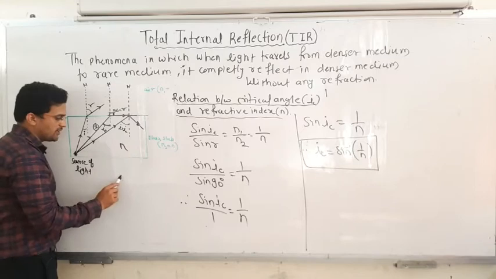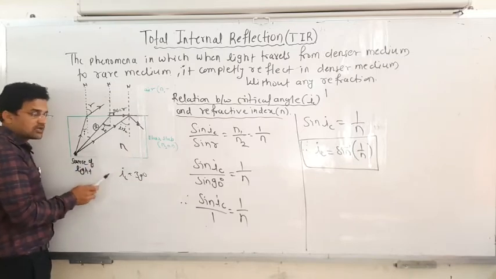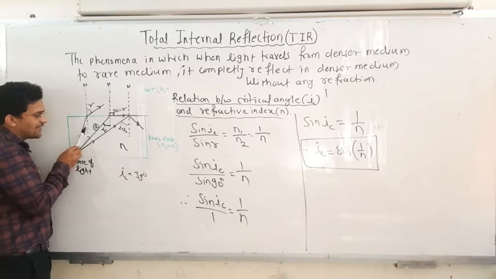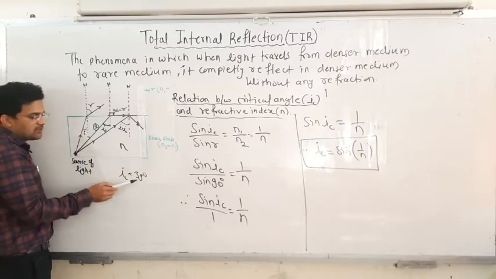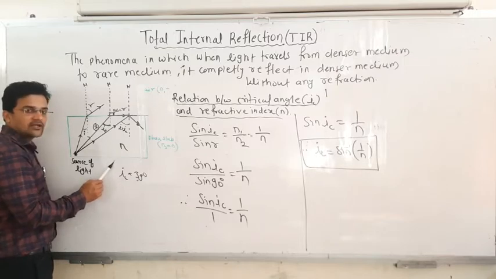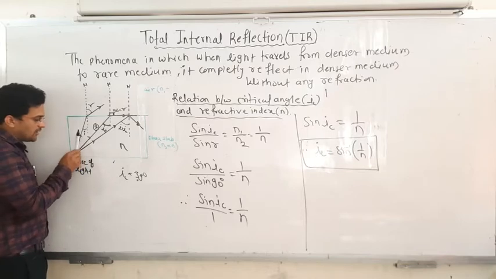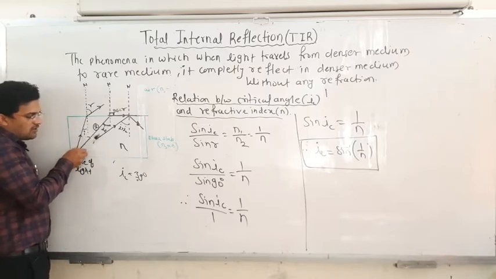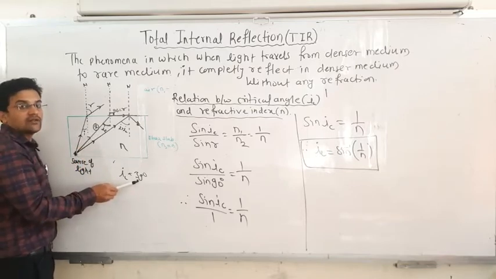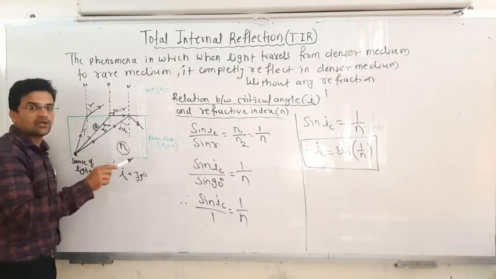Suppose for this medium the critical angle is 39 degrees. You will not waste your time searching at different angles. You will not get total internal reflection below 39 degrees, but you will definitely get it above 39 degrees. So you directly incident this ray at more than 39 degrees, which can be calculated using the refractive index of this particular medium.